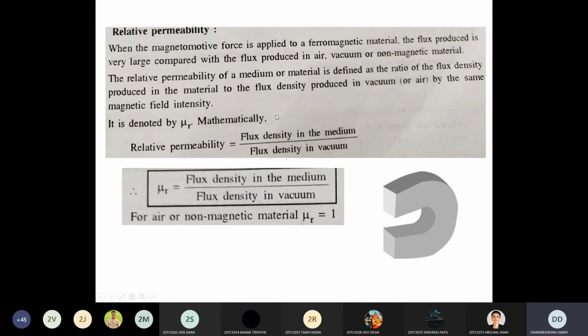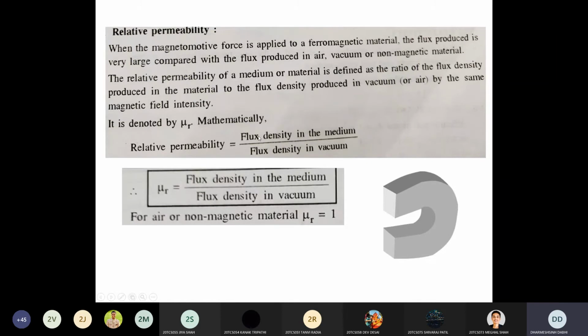So you can write the definition in the form of an equation. Relative permeability mu r is equal to flux density in the medium in which you find the relative permeability, divided by flux density in a vacuum. Then the condition is what? For the same magnetic field intensity.